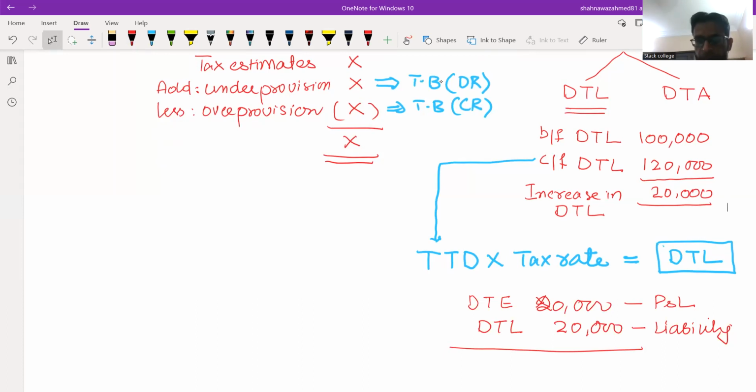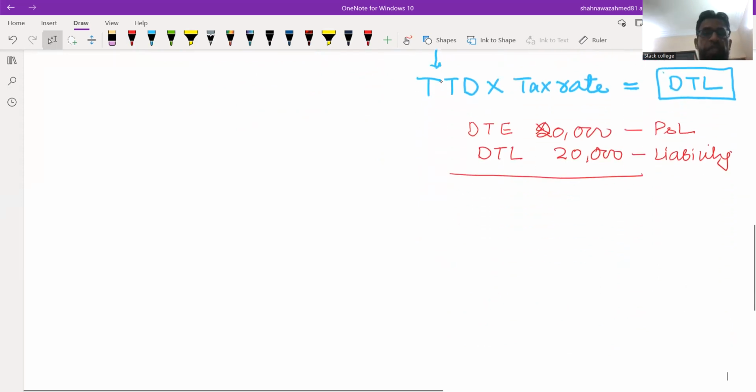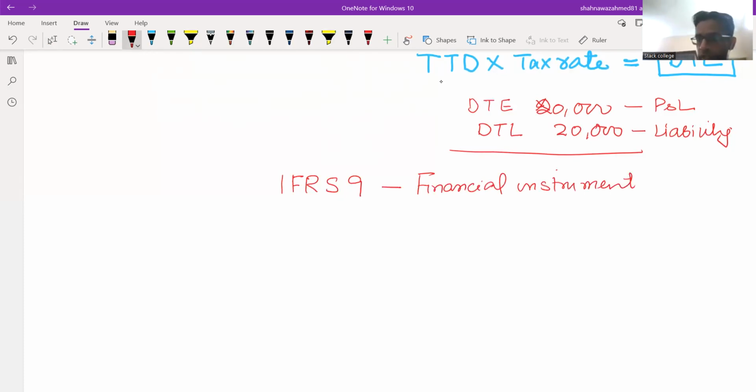Now, the second thing that we have to face in a single company financial statement question is a very important standard. And it's a very, very important standard for your exam, that is financial instruments. It might be in section A, it might be in section B, or it might be a part question, part adjustment in section C. So it's a very, very examinable topic, highly examinable, you need to deal with correctly.